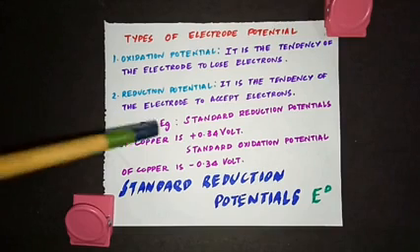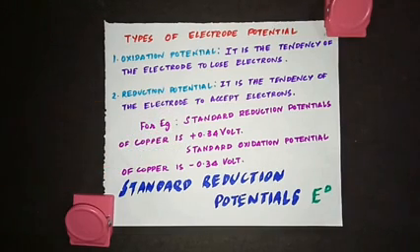I have written a value here. For copper, the standard reduction potential is plus 0.34 volt. So how is that value measured? That's what we are going to see: how to measure the standard electrode potential for a half cell reaction.